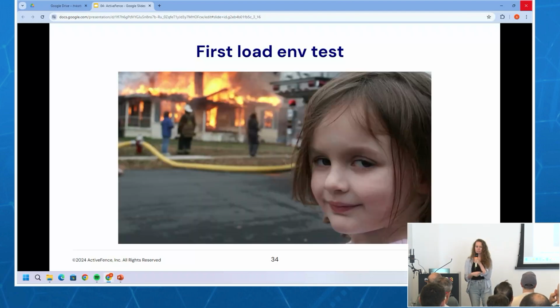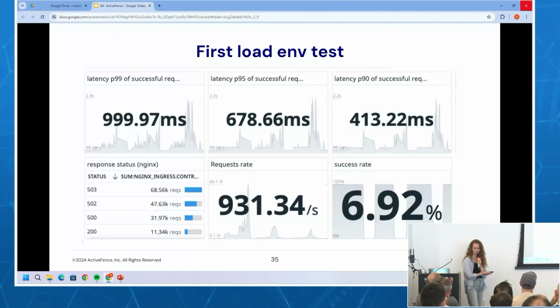So spoiler alert, not good. Okay, and here you can see the not goodness of it. You can see that our request rate, we weren't even hitting 1,000, and already our success rate was only 7%, not good. And if you look at our latency, our P95 is at 678 milliseconds. Our goal is 200 and less. Remember, this is used in automation of chats, so for pre-publish, we need to be able to return a response. This is not good, for like the 5th time I've said that, not good.